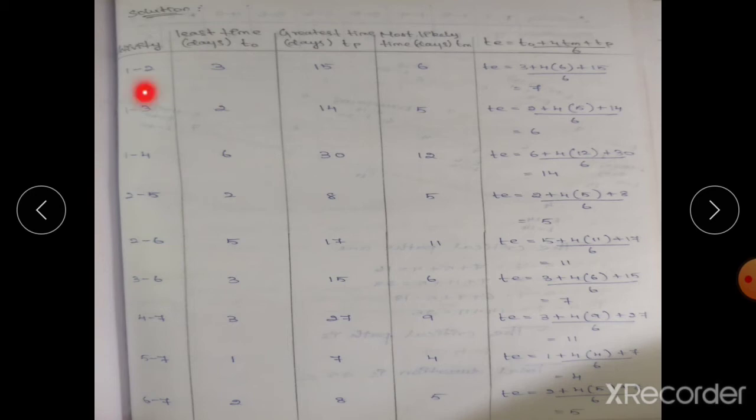For the first activity, the expected time is 3 plus 4 times 6 plus 15, divided by 6. That value will be 7. You can use a calculator, or do it on your own, to find the expected duration of the activity. The next, 1 to 3: 2 plus 4 times 5 plus 14, divided by 6, that value will be 6.